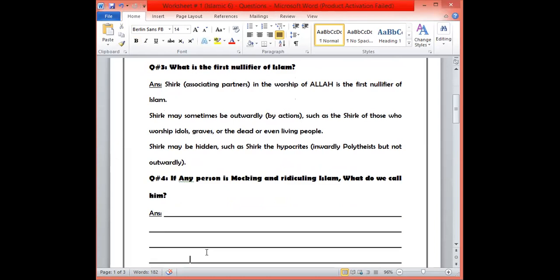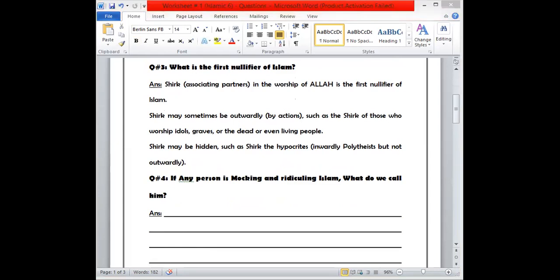If any person is mocking or ridiculing Islam, what do we call him? Sir, mocking means making fun of someone. Ridiculing means using bad behavior, bad language, bad words towards Islam. What do we call that person? Sir, we call him a disbeliever.